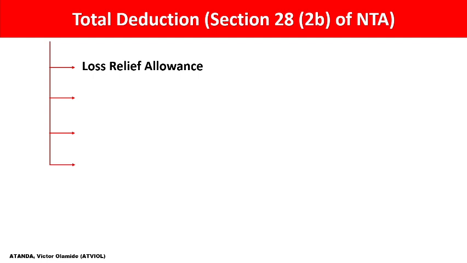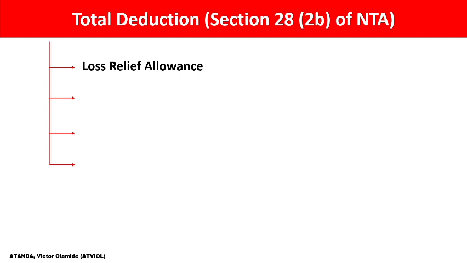So the first thing to deduct from your taxable income is, in case you have any losses incurred in respect of any of the income that is earned in a period. Maybe in the previous year you incurred losses on your trade. So carry forward loss relief is available for that trade. So you can relieve the losses you incurred in the previous year from what we refer to as your taxable income.